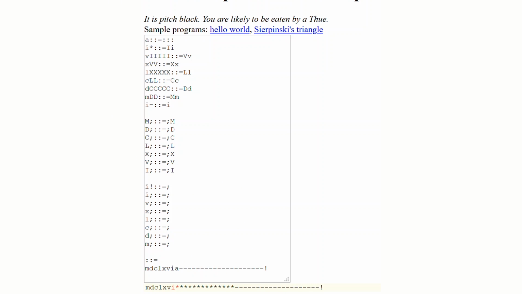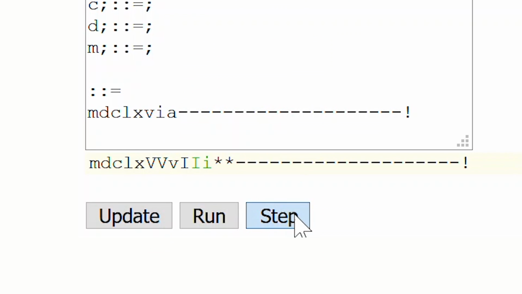It forces each letter to convert its highest value from left to right, and when I reaches the semicolon, it goes back and removes all the smaller letters and leaves us with just a Roman numeral as the program state. It also leaves us with a semicolon, but we're gonna pretend it's not there.